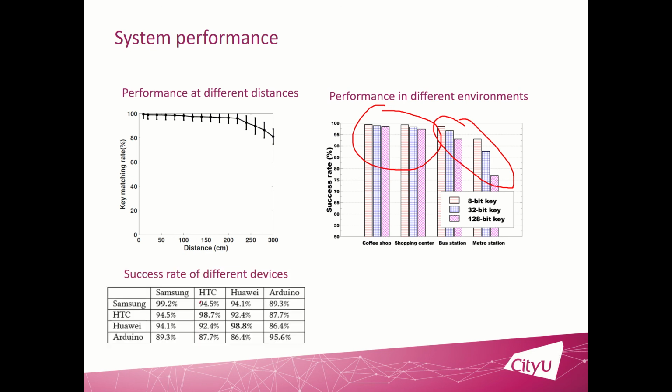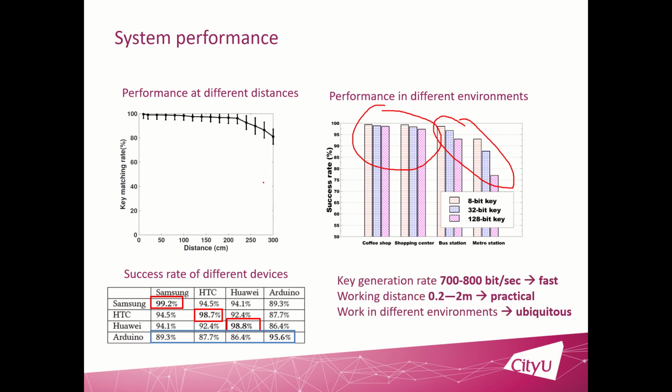And this table shows the success rate of different devices. So we can see for the smart devices, Samsung, HTC, and Huawei, we can achieve a very high success rate. But for the low price IoT device, the Arduino, the success rate drops, but still we can get more than 80% success rate. And this is also where we can improve.